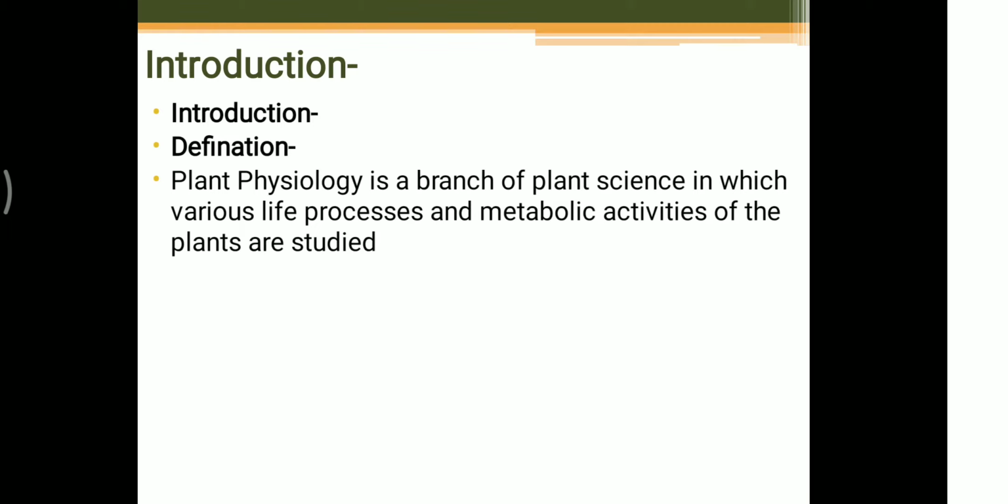In this definition, the two terms, life processes and metabolic activities, are the same. Photosynthesis, respiration, seedling formation, seed germination are life processes or metabolic processes, and the study of these processes occurs in plant physiology. This is the first definition.